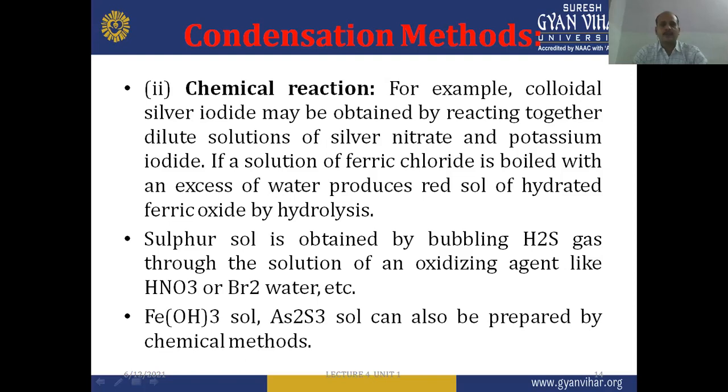So in the condensation method, by the use of different chemical reactions, we can obtain colloidal dispersions of different substances like sulfur sol, iron sol, and arsenic sulfide sol.